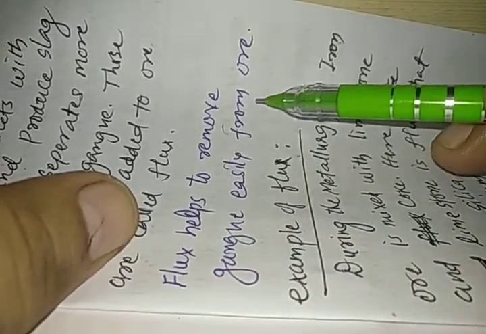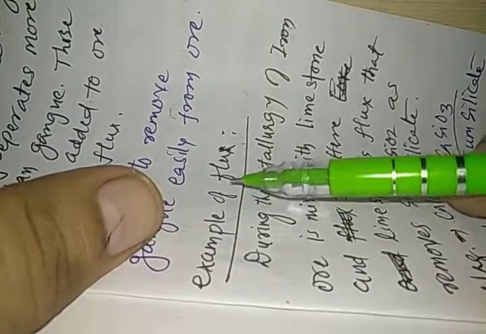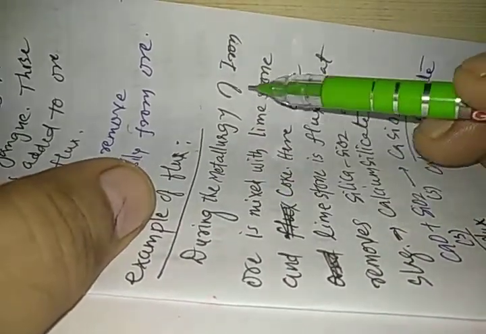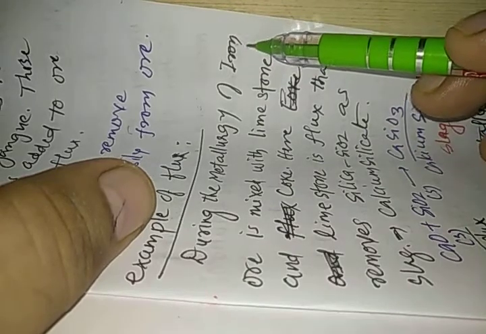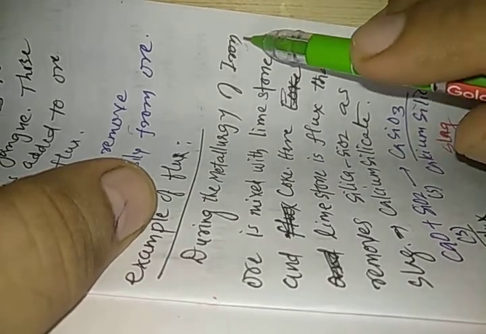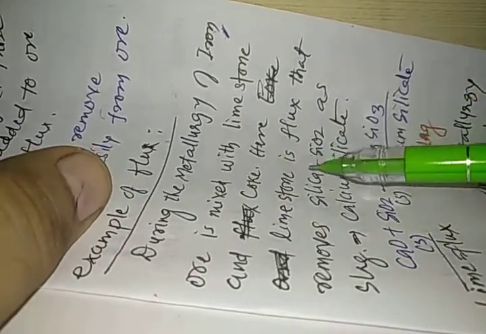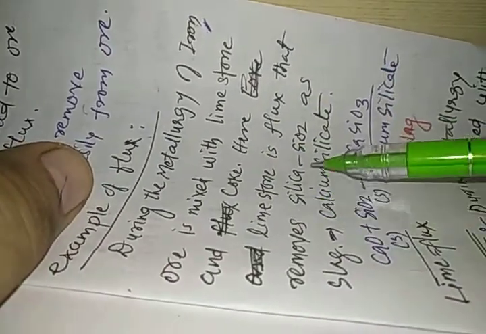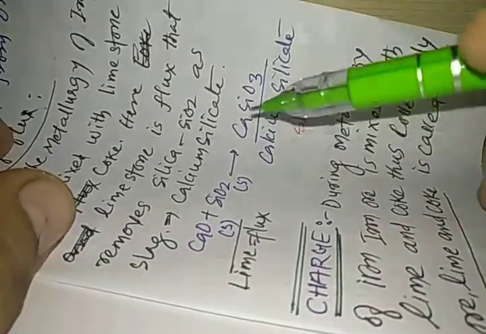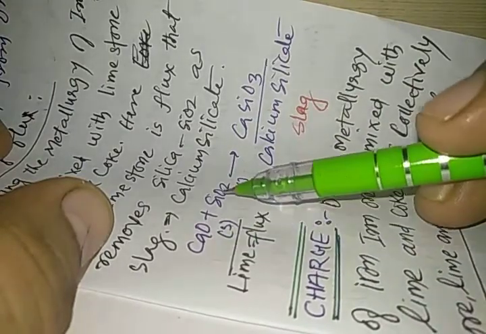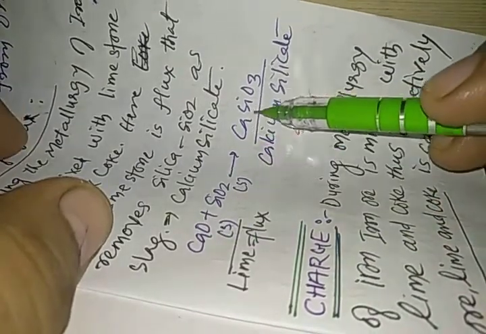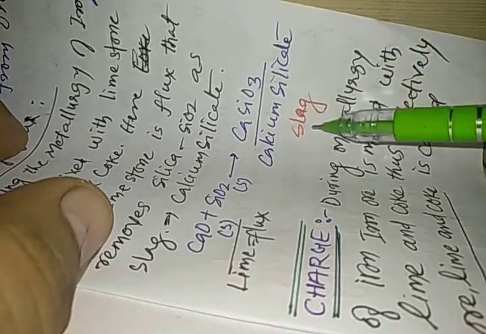Now let us understand an example of flux. During the metallurgy of iron, ore is mixed with limestone and coke. Here limestone is the flux that removes silica as a slag, that is calcium silicate. You can see lime, which is a flux, reacts with silicon dioxide and produces CaSiO3, which is known as calcium silicate. It is also known as slag.